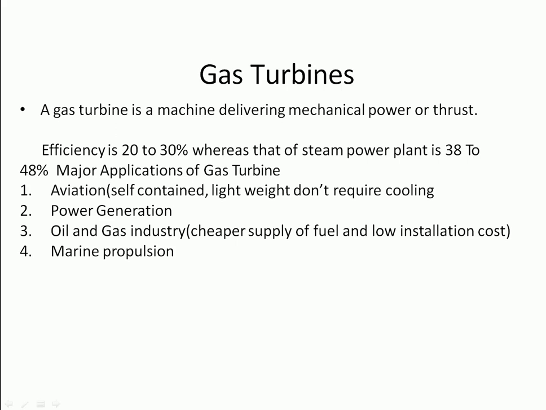Efficiency is 20 to 30%, whereas that of the steam power plant is 38 to 48%. Major applications of the gas turbine: habitation, that is self-contained, lightweight, and doesn't require cooling; power generation, oil and gas industries, and marine propulsion.